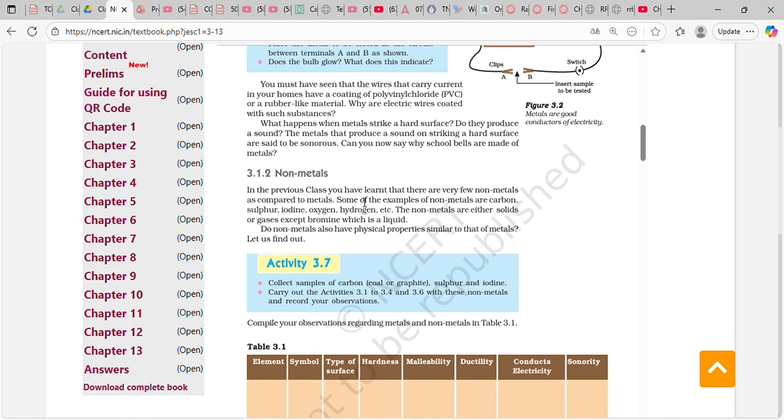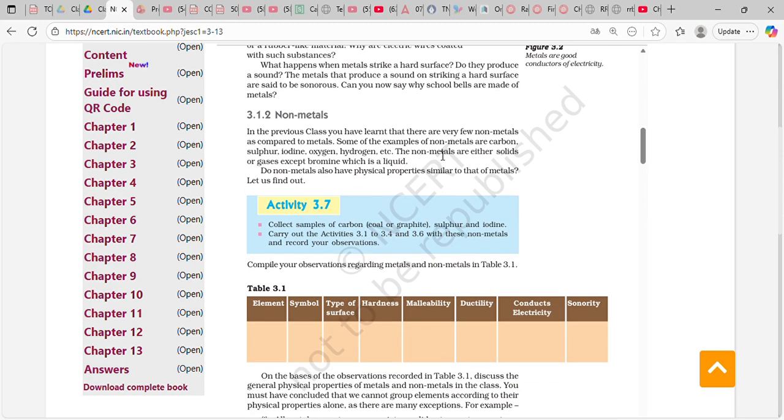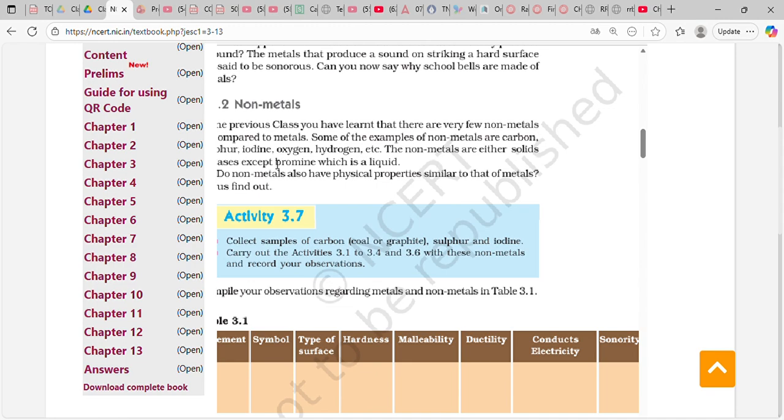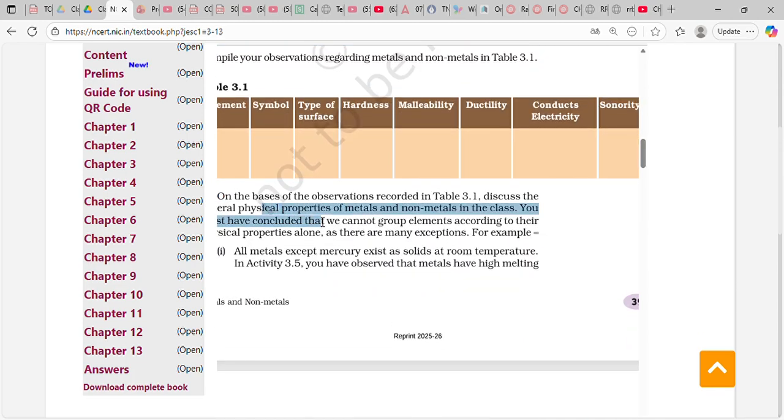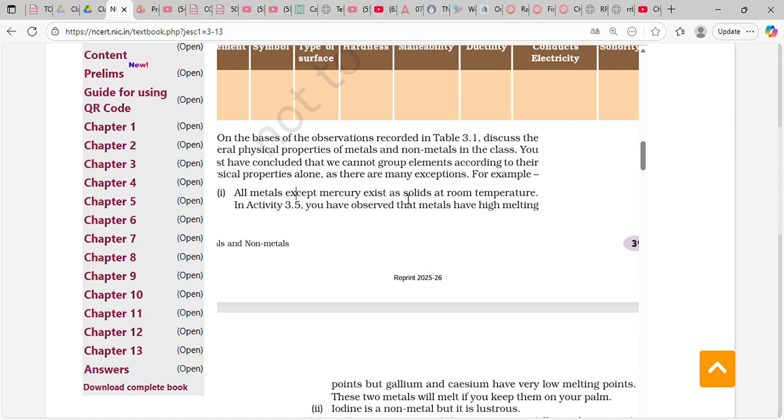In the previous class, you had seen that very few non-metals exist compared to metals. Some examples of non-metals are carbon, sulfur, iodine, and hydrogen. The non-metals are either solids or gases except bromine, which is a liquid. All metals except mercury exist as solids at room temperature.